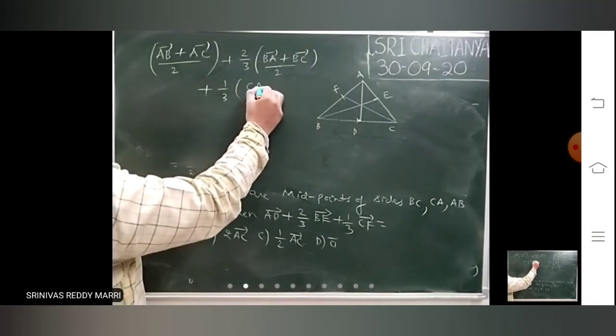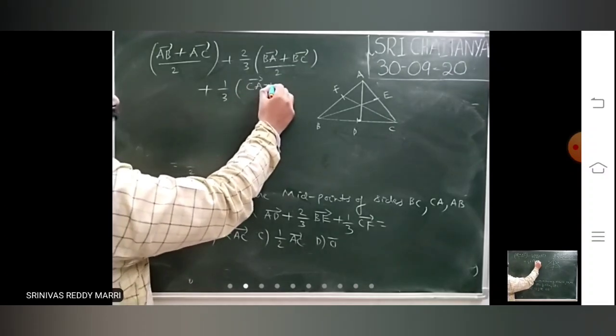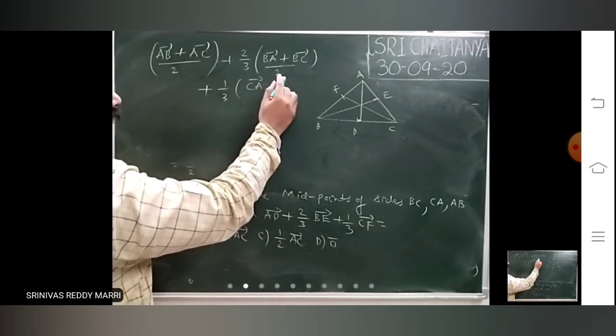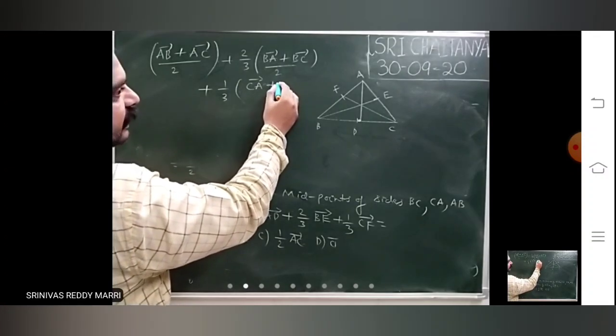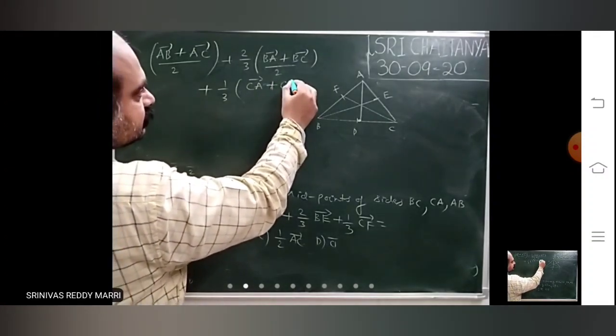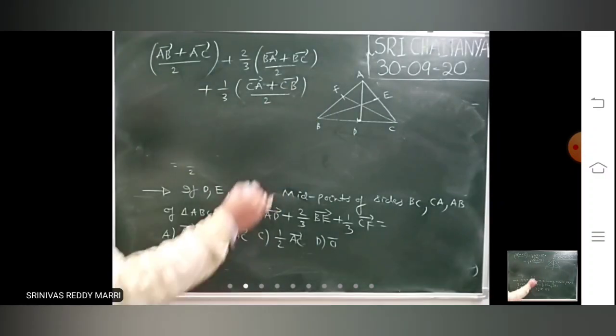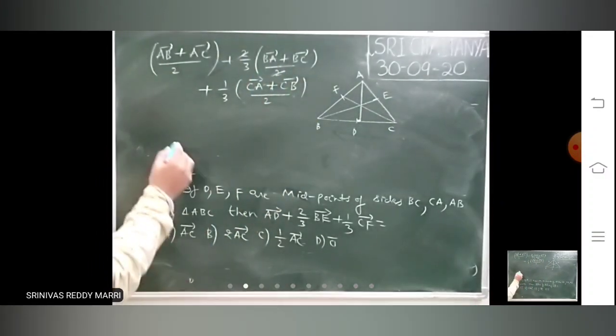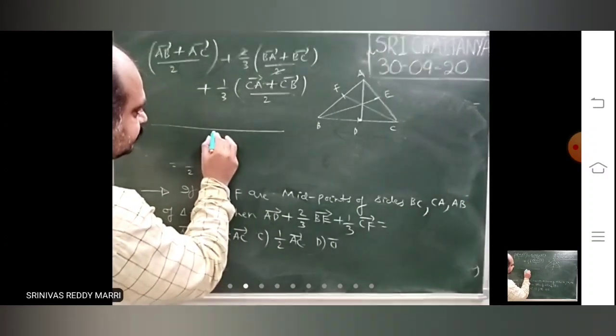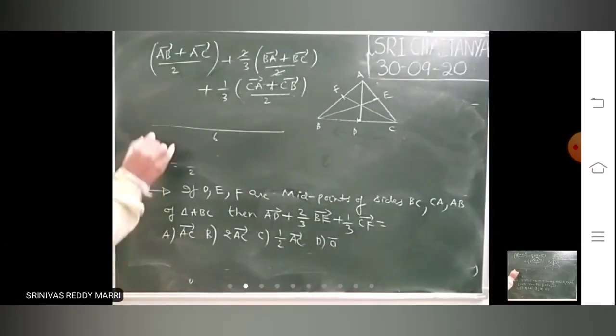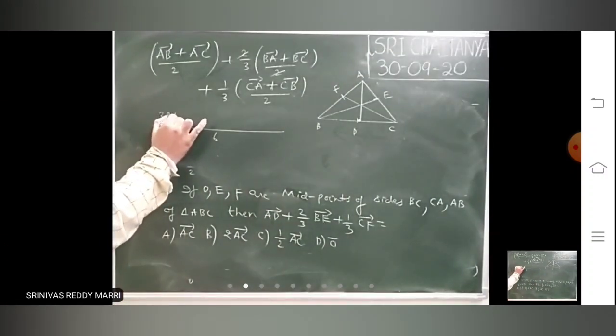CF is nothing but CA bar plus CB bar by 2. Right? This 2 will get cancelled. You will get the LCM 6 now.